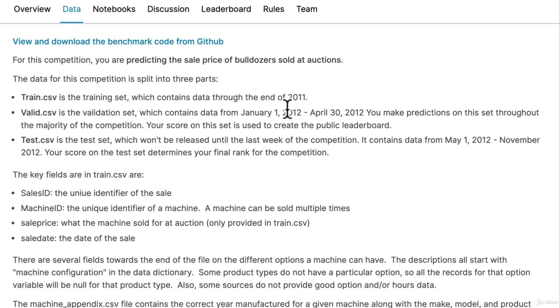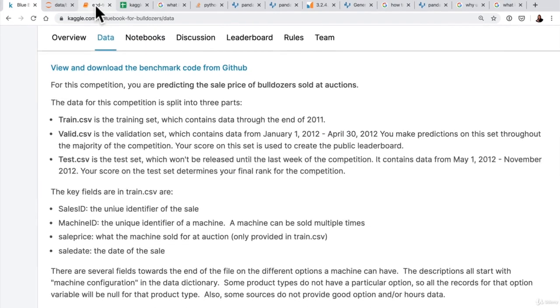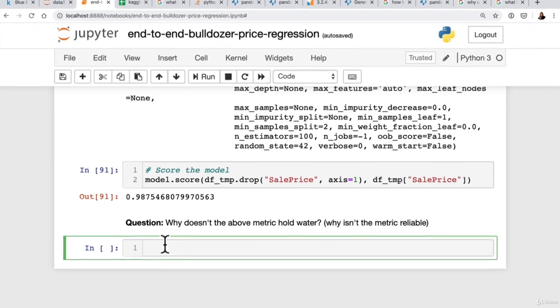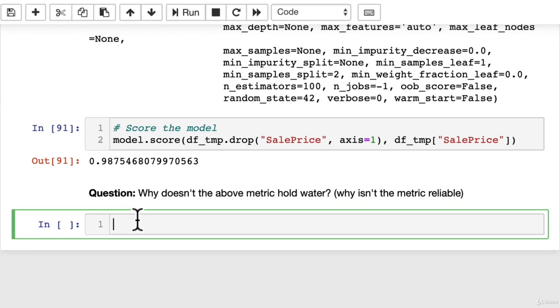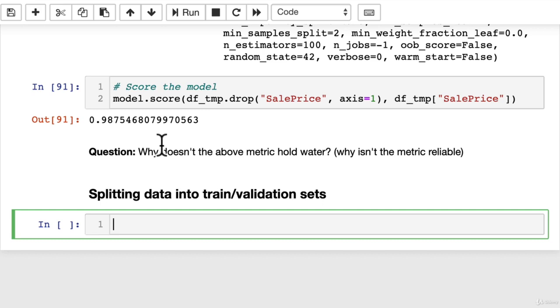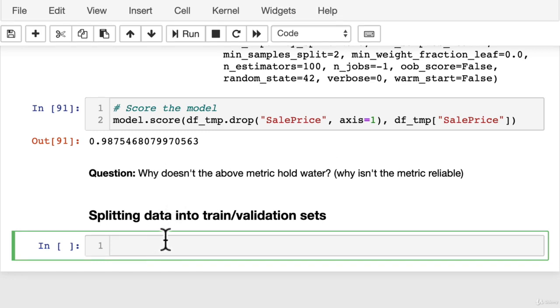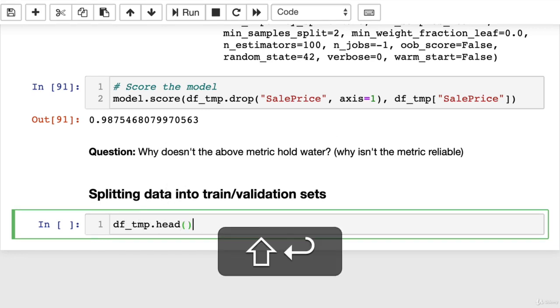The key point here is because it's a time series, the training data set has data up to the end of 2011, whereas the validation set has data between January 1, 2012 to April 30, 2012. So to better evaluate our model, we need to split our data up into training and validation sets. So let's do that. Splitting data into train and validation sets, because that's what we're after now. We can build models now, but rather than just build better models, we need to make sure that what we're evaluating with makes sense.